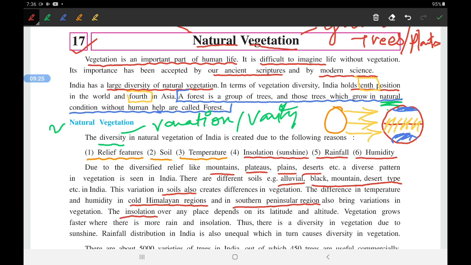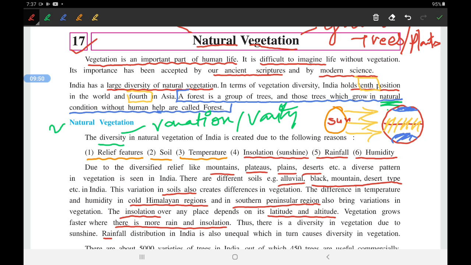Insolation, the sunshine over a place, depends on its latitude and altitude, as I already told you. Vegetation grows faster where there is more rain and insolation. Thus, there is diversity in vegetation due to sunshine.